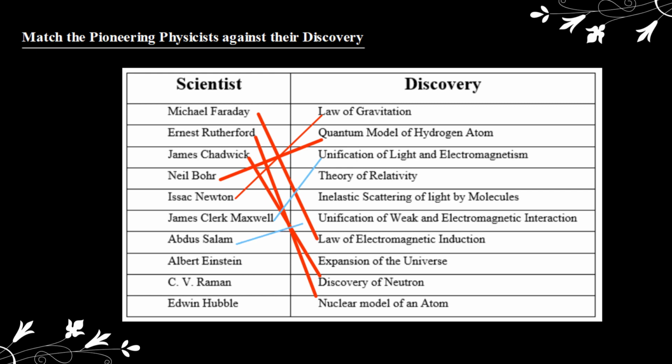We have Abdus Salam. Salam is known for the unification of weak and electromagnetic interactions. Einstein is very famously known for his theory of relativity. C.V. Raman talked about the inelastic scattering of light by molecules. Hubble is most famous for his theory of the expansion of the universe.